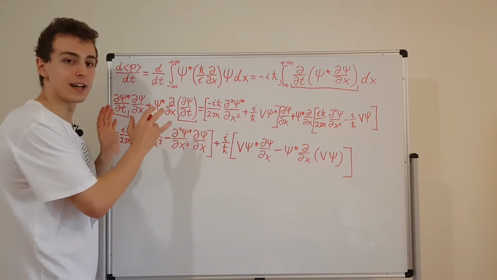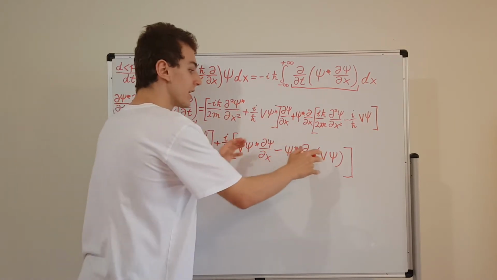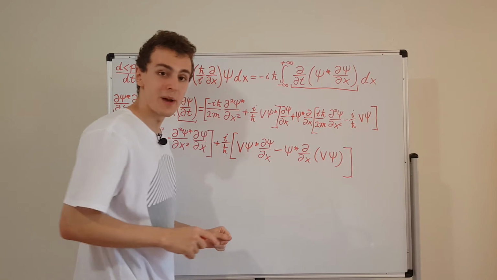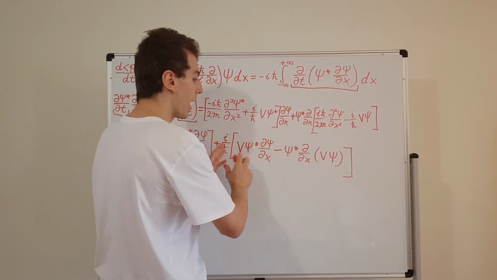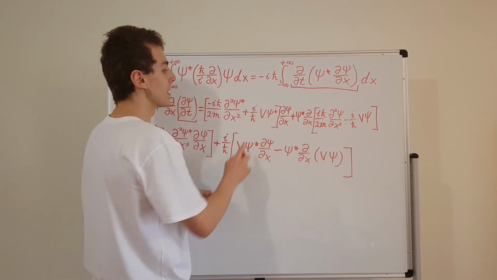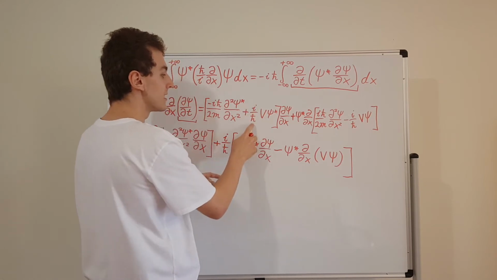So this is not very important. But this one over here is very important. That's where all the magic's going to happen. So how did we get all of these guys? Well, we got them from the i over h bar terms, so the terms that contain this factor.